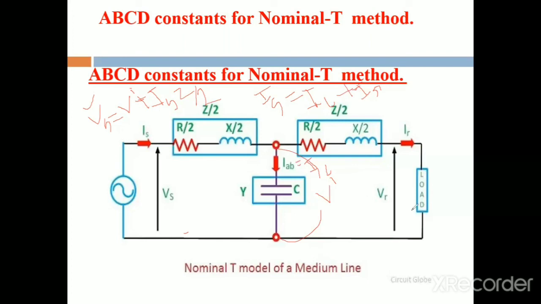V dash is equal to VR plus IR into Z by 2. This is the V dash equation. Substitute this formula in that equation and also substitute Is.